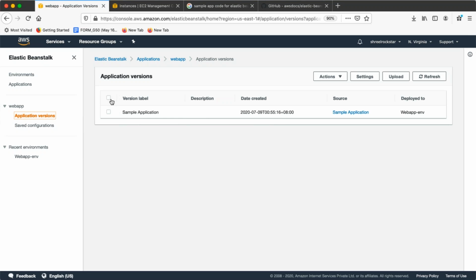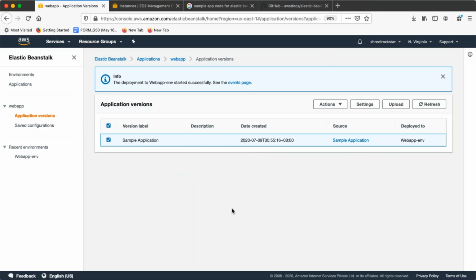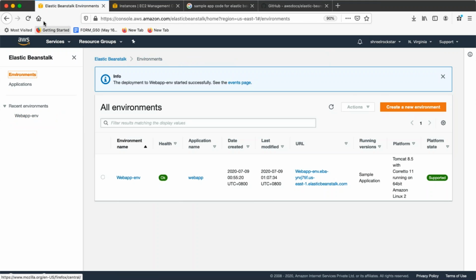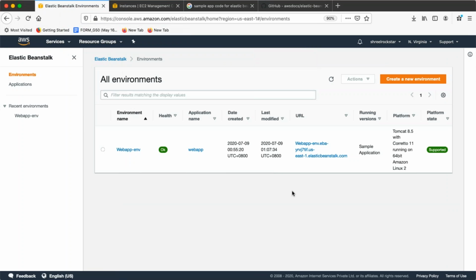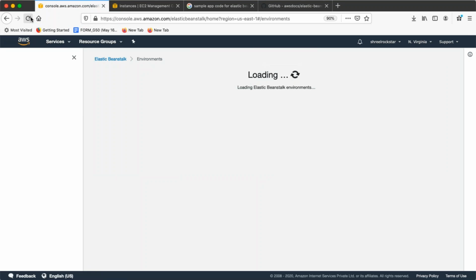And whenever you want to go back, or you are not happy with your current code performance, you can select a version and simply say deploy. What I'm doing, deploy. It will ask you which environment, simple, and you can say deploy. Now what this will do for me is redeploy my environment with the available code which I just selected. Whether this is similar or doesn't change, you have taken action, so it will do it for you. Okay.